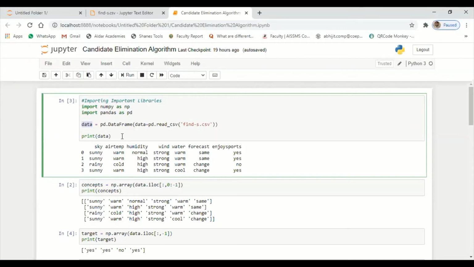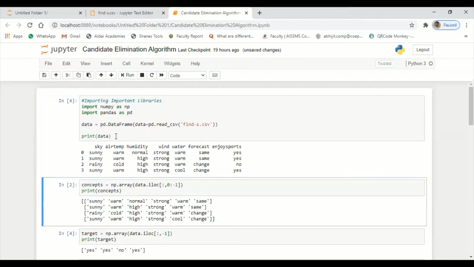Now if you want to see that data in the program, just write the command print data. All the data of the CSV is now stored in the data variable. Call that data variable, press shift and enter, and you can see whatever data is available in the CSV displayed here.